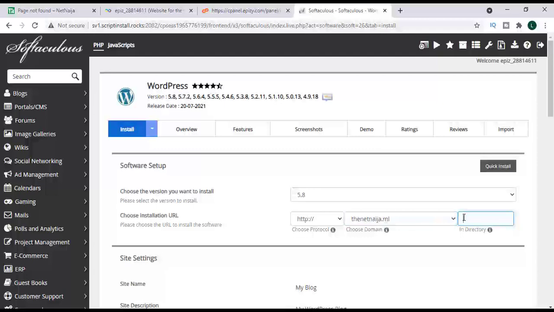But if I put a subfolder, which is the directory WP site, as I mentioned before, this means that this WP site will automatically be created inside this domain as a folder. So all our installation will be done within this folder.